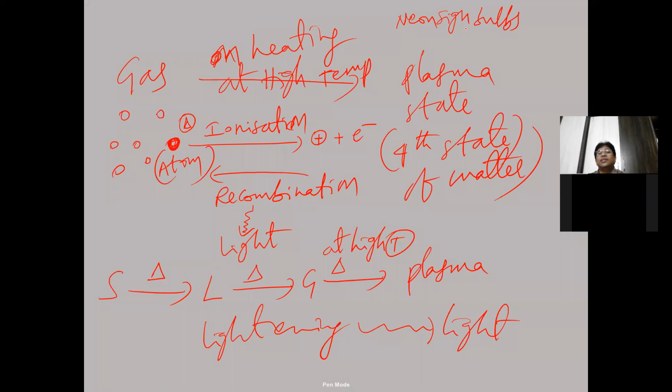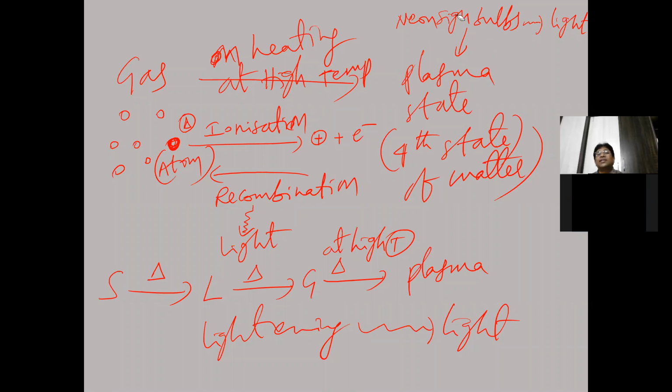In the neon sign bulbs also, the plasma state is there. They are emitting light, right? How is light emitted here? The light is emitted due to recombination of electrons and positive ions in the plasma state. So due to this recombination, light is emitted here.